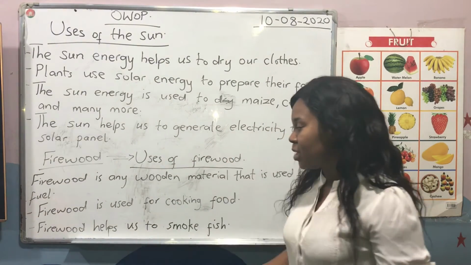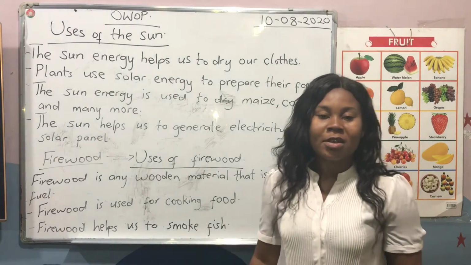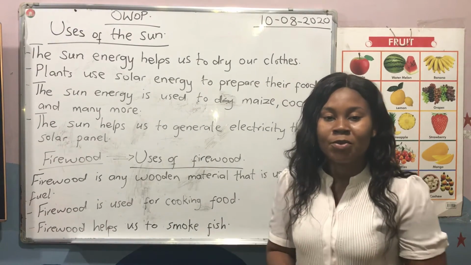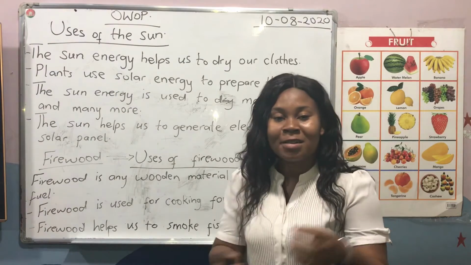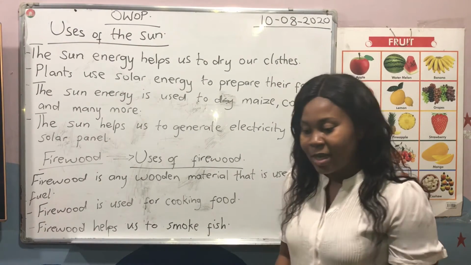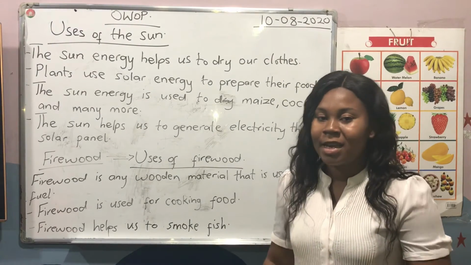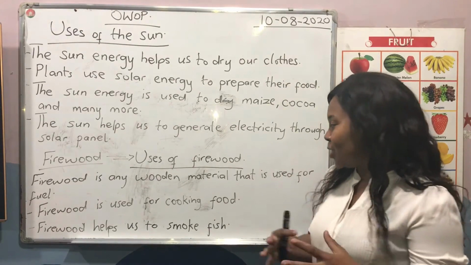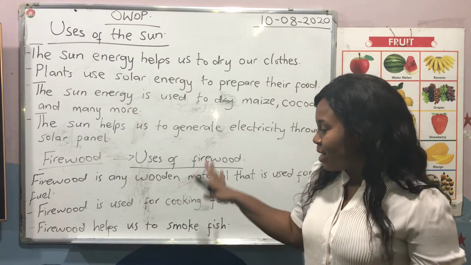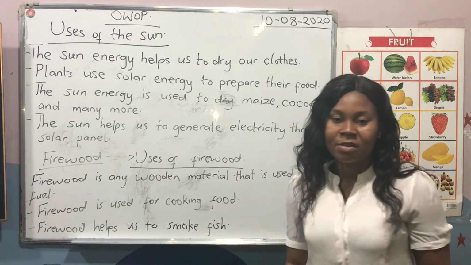Uses of firewood. The first one says firewood is used for cooking food. So when our grandmothers and our parents go for the branches of the tree, they come and then light it up and they put our food on it, and then you see that your food is ready for you to eat. And then the next one is firewood helps us to smoke fish.